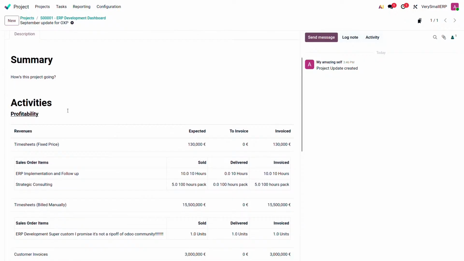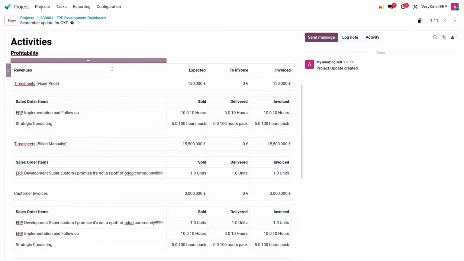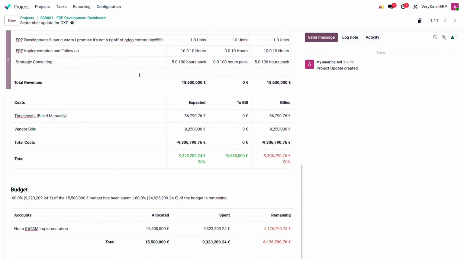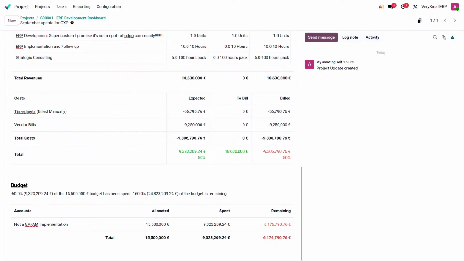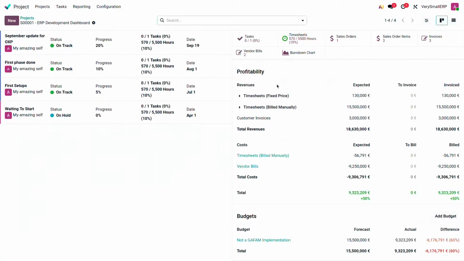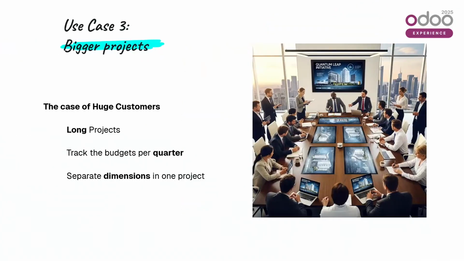And then here you can see that automatically, of course, I can change the summary and add more stuff, but automatically it has already added everything that is linked to our revenues, everything that is linked to our expenses, and also the budget with a small sentence that says that we have spent 60% of the budget and that there is still a lot remaining to meet our goal. So this is also a great way to communicate your information to your customers. And that's it for how you manage budgets for bigger projects as well.